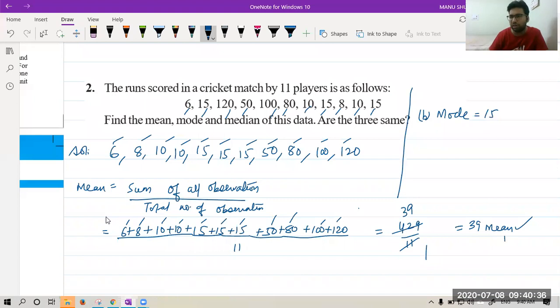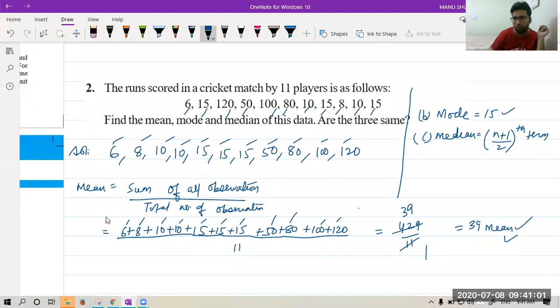So we have got different mean and mode. Now let's see the median. For the median, I have told you there are two ways. Either you make two groups and find the middle number, or you go with the formula. Median is equal to the n plus 1 by 2th term. The value of n here is 11, the number of players.